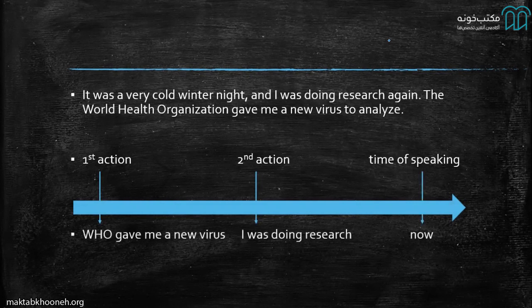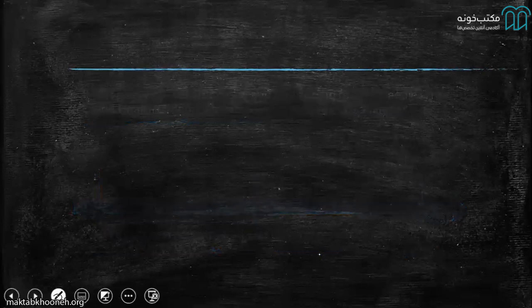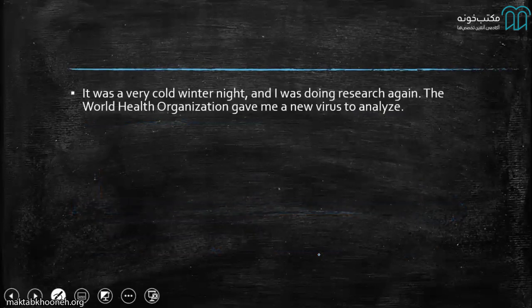First action is WHO gave me a new virus. So that happened first. Then it was a cold night, and that's just a state, but I was doing research. That's the second action, right? And again, it comes up here, I was doing research. Time of speaking obviously is now because I'm telling the story. So to make this all come together and for us to understand that the first action was WHO giving me a virus and then I was doing research, to make that clear, we make a change. And that change will be shown to you in just a second.